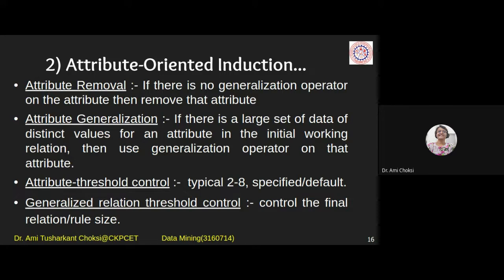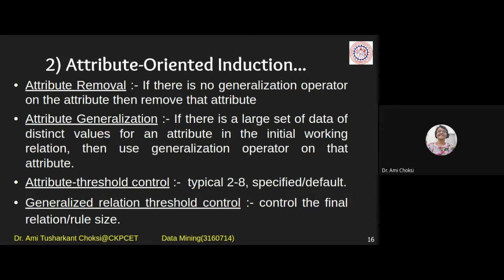Attribute generalization. If there is a large set of distinct values for an attribute in the initial working relation, then use a generalization operator on that attribute. See, if we have a large data set with so many distinct values, let us say street is available in the data.